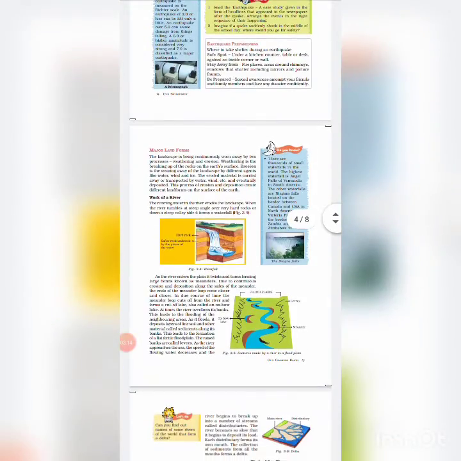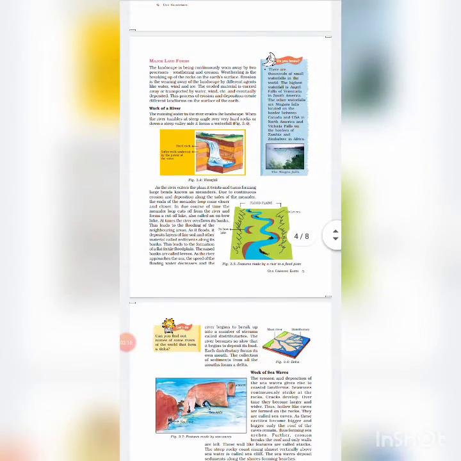Now, the major landforms. The landscape is continuously worn away by two processes, weathering and erosion. Weathering is the breaking up of the rocks on the earth's surface, while erosion is the wearing away of the landscape by different agents like water, wind and ice.